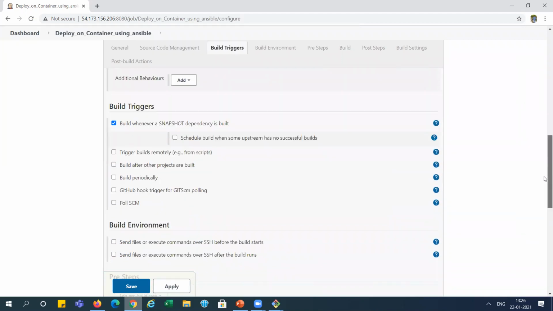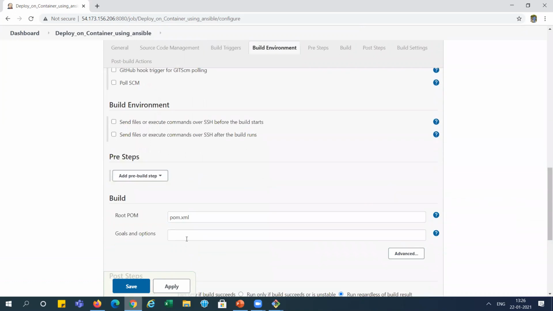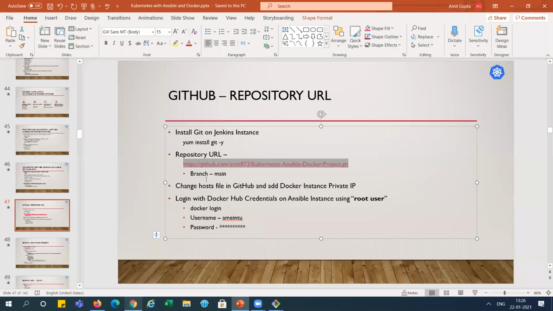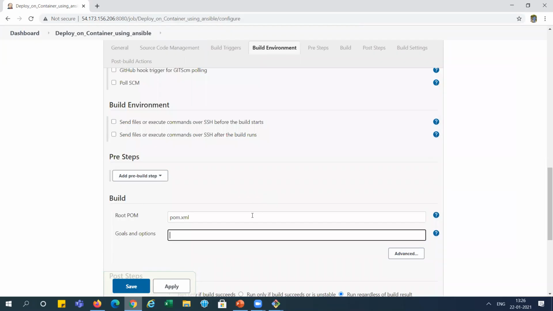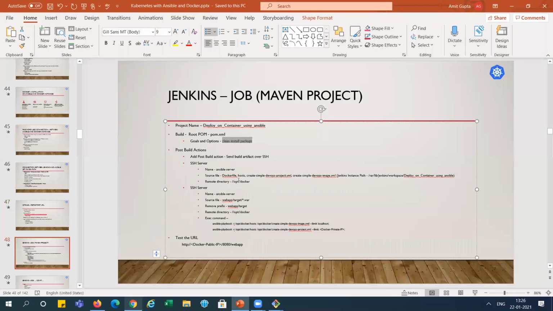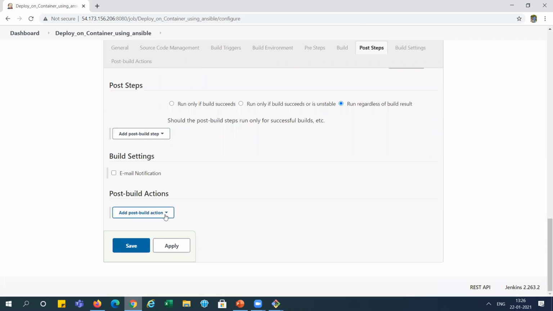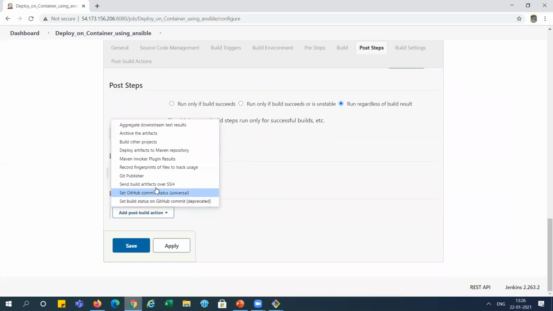Now in the build section, we are using clean install package. Next, in the post build section, you need to use send build artifacts over SSH. You already installed the plugin, so we are getting this option.